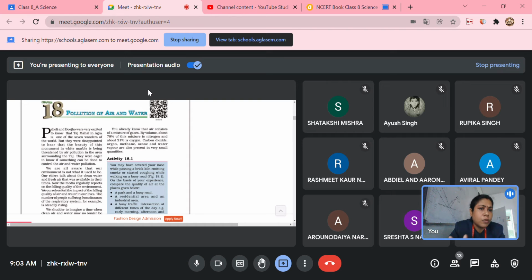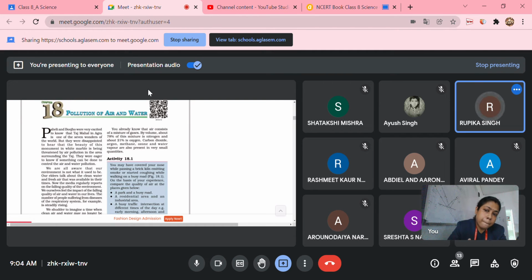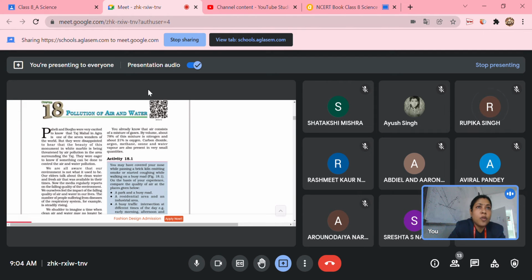So air pollution, what is air pollution? Air pollution is the pollution that takes place when the percentage of unwanted, undesirable particles increases in the air. Okay, so what are they? Can anyone tell me what undesirable particles cause pollution? Give some examples. Ma'am, the smoke from factories and smoke from vehicles. The smoke from factories and vehicles.